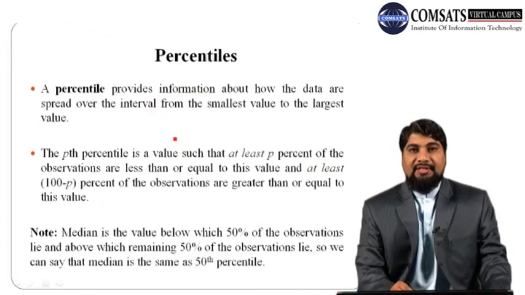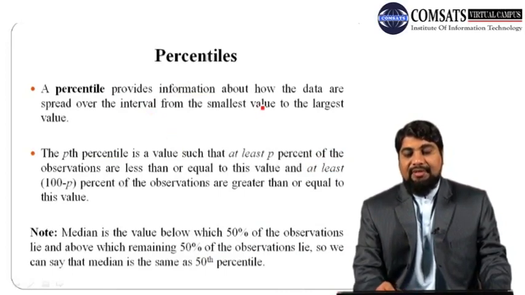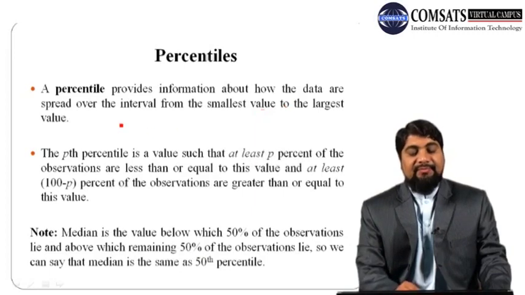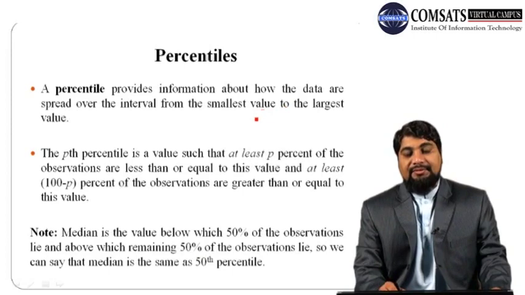So now we discuss the concept of percentiles. A percentile provides information about how the data are spread over the interval from the smallest value to the largest value. Usually it is desired to divide the data into certain parts.